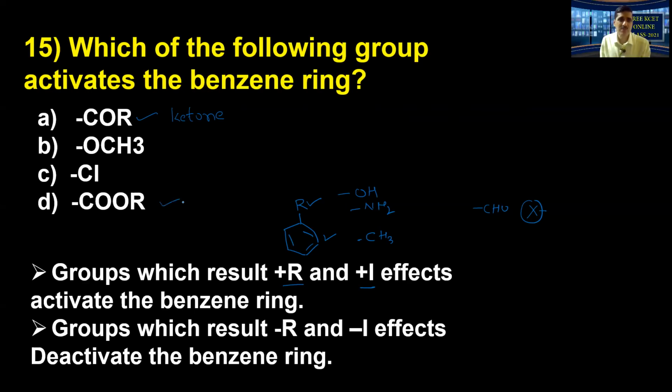Look at this, COOR, it's an ester group. This induces minus R. Now Cl, this is X halogen. This results in minus I effect. This is also partially going to deactivate. So the alkoxy group, this is the group going to result in plus R effect and hence activate the benzene ring.